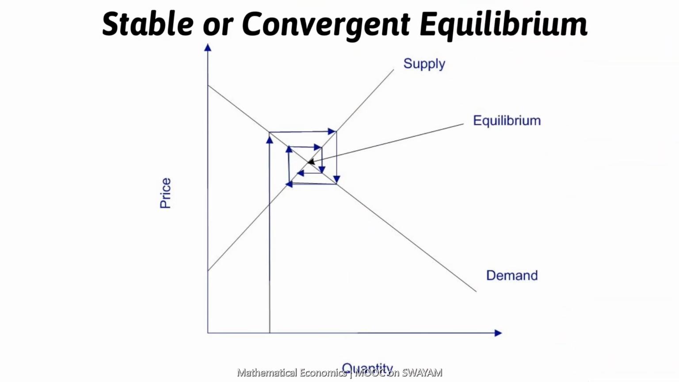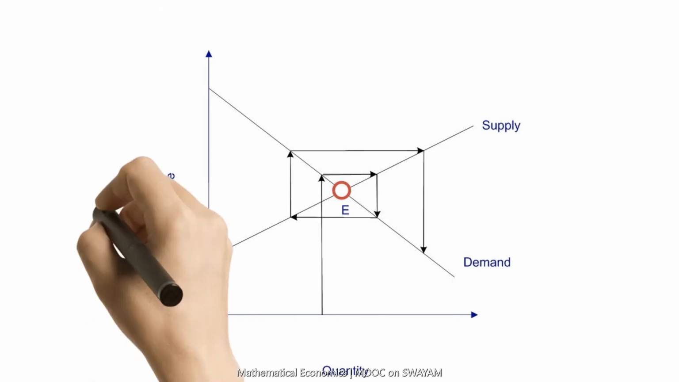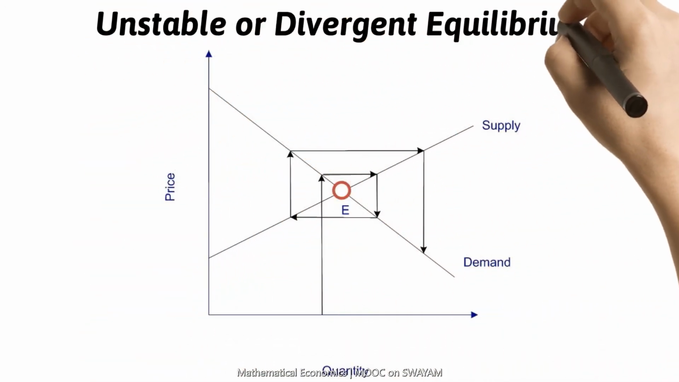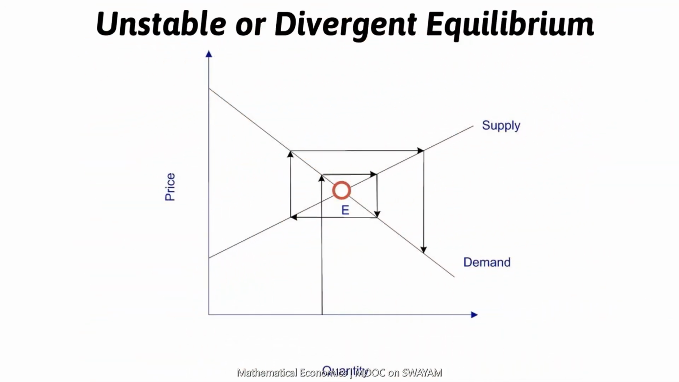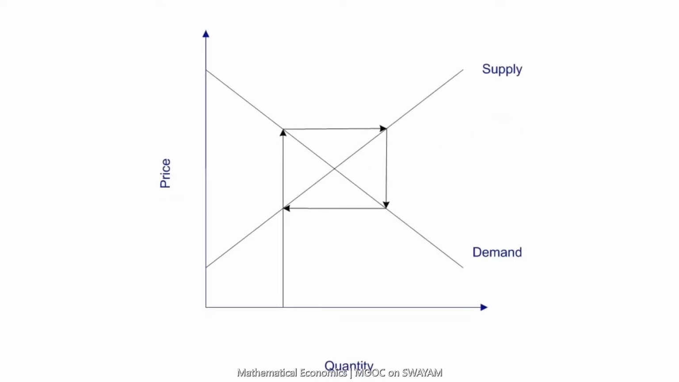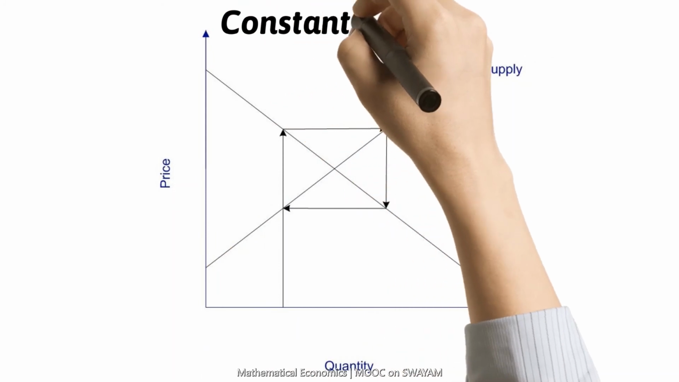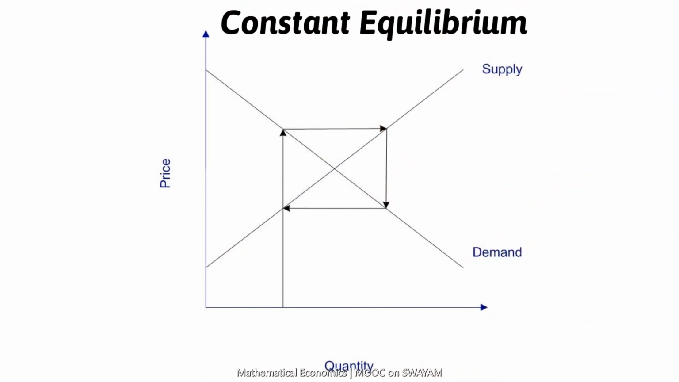This shows that if price changes due to some external forces, it has a tendency to move towards the original equilibrium. This figure is a case of unstable or divergent equilibrium as the arrows move away from the original equilibrium. This is yet another case where the equilibrium follows a constant path. This is a case of constant equilibrium.